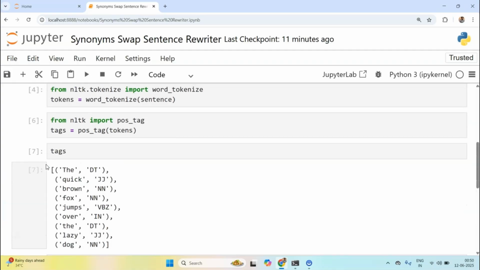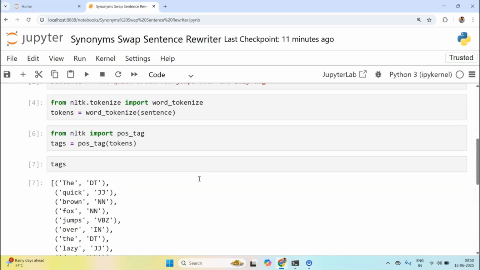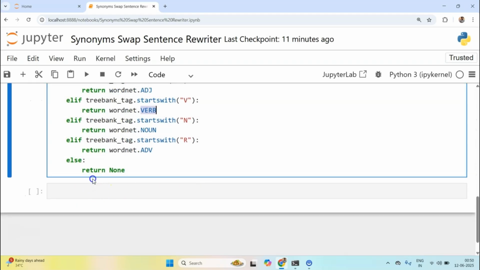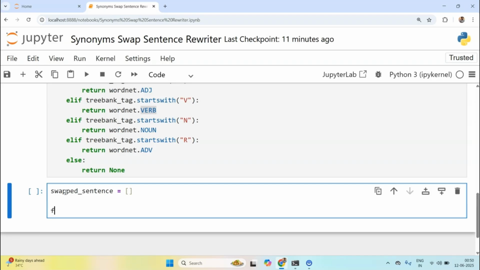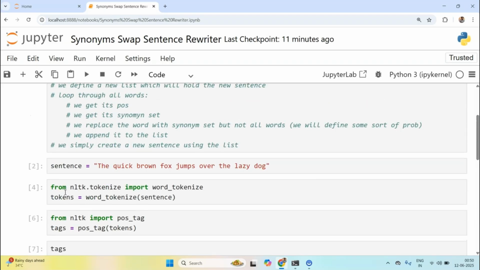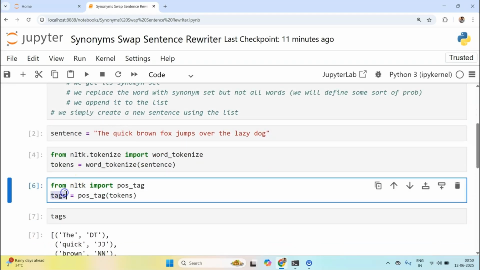Okay, so now we have all of these. Now we define a new list which will hold a new sentence. Let's do that. So now I'll define a new list, swapped sentence, and I'll loop through what? Loop through all words, but not words, but their tags.